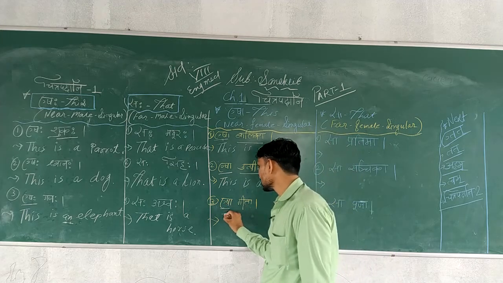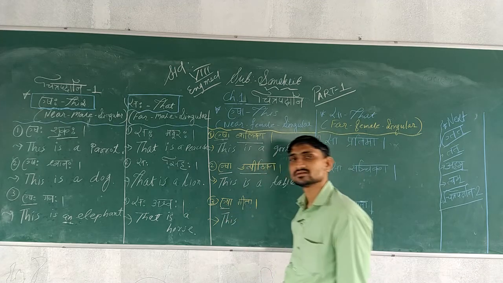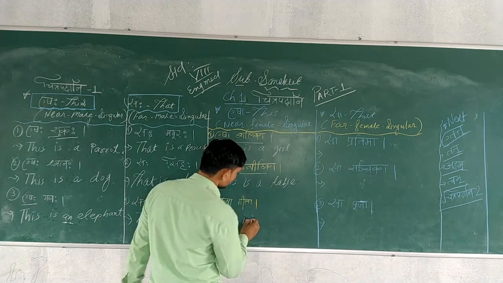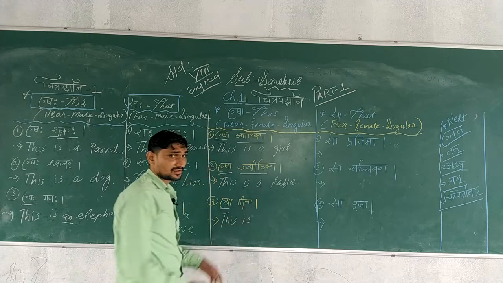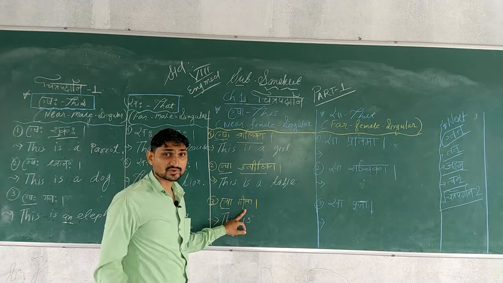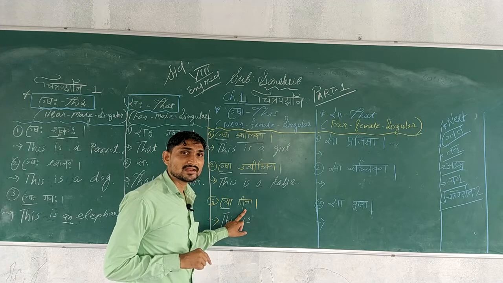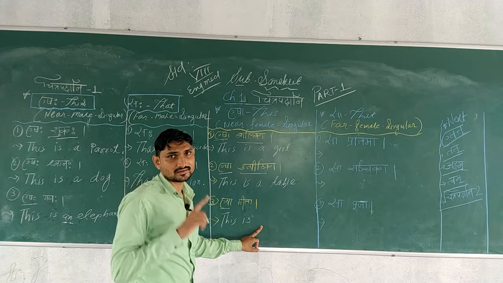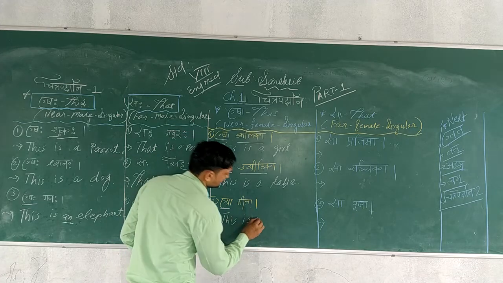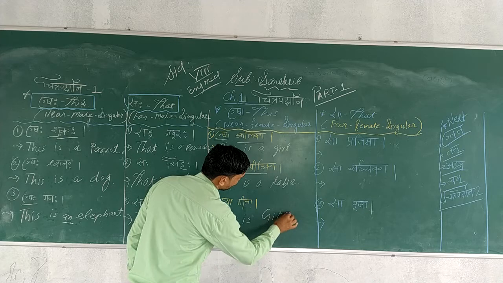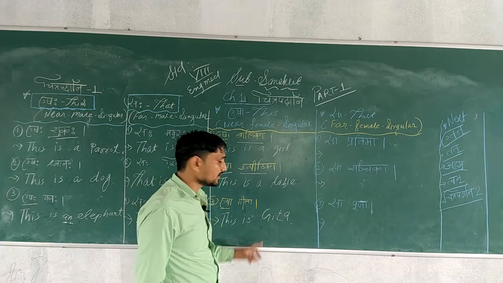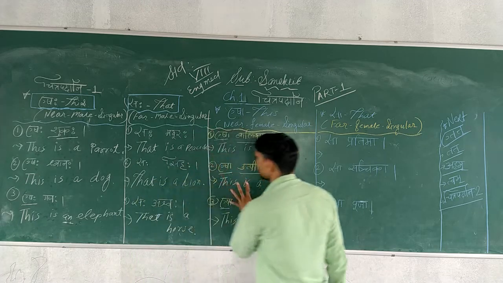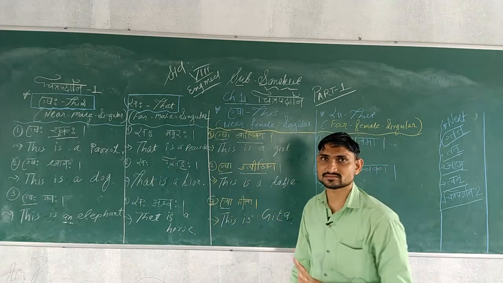Esha means this is, and here Gita is the name of a person. So that's why, students, before any name of a person we can't use any article. So this is Gita, you will write. Gita spelling, GEETA also we can write, GITA also we can write. Okay students, this is the concept of Esha, female form near.